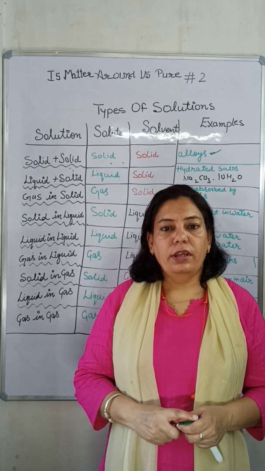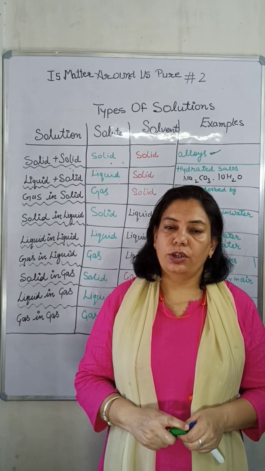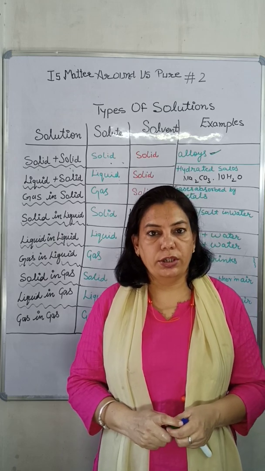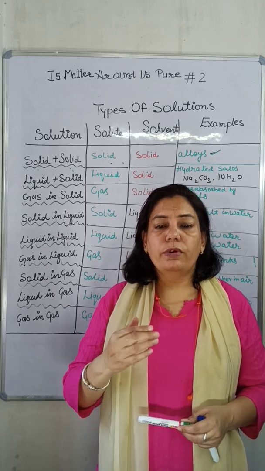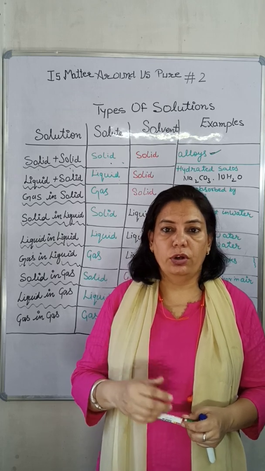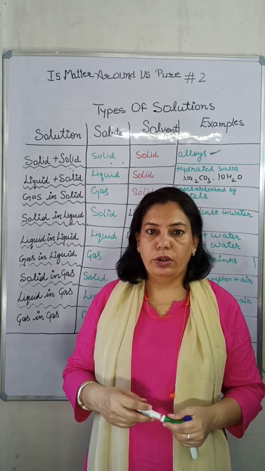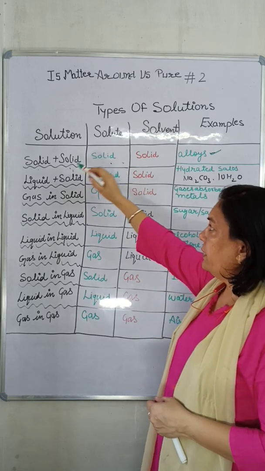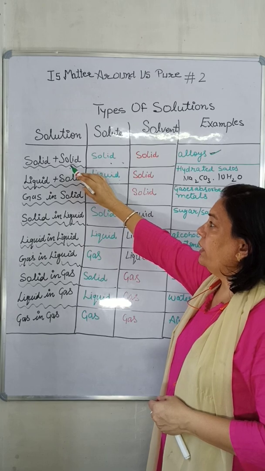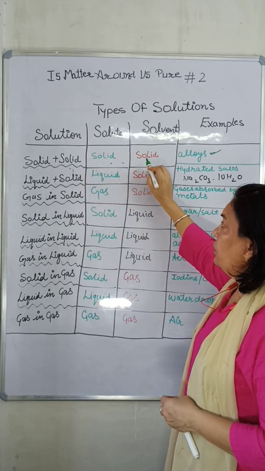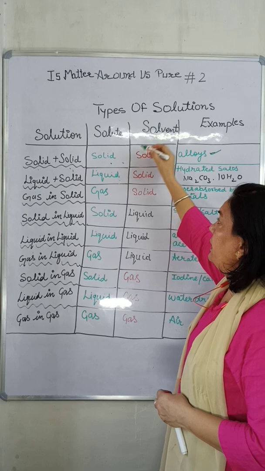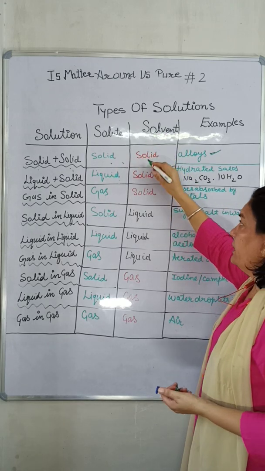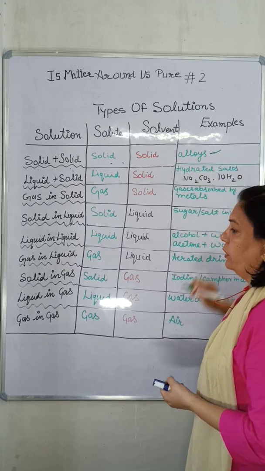Solute and solvent may be present in any physical state of matter, either in solid state, liquid state or in gaseous state. So on the basis of physical state of solute and solvent, we have various types of solutions. We will discuss these in this lecture. First type is solid plus solid, means when solid dissolves in solid, solute is present in solid state as well as the state of solvent is also solid. Examples of such kinds of mixtures are alloys.